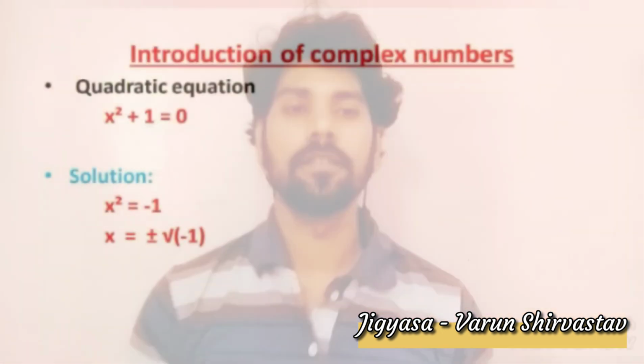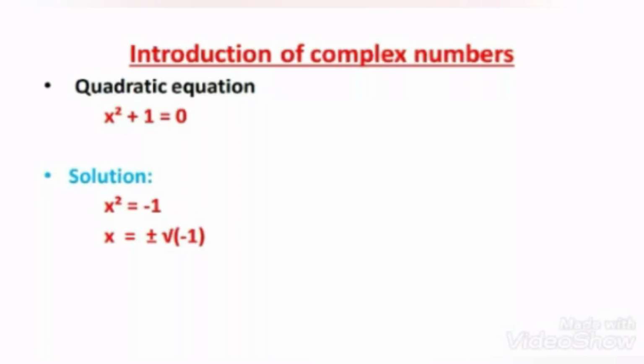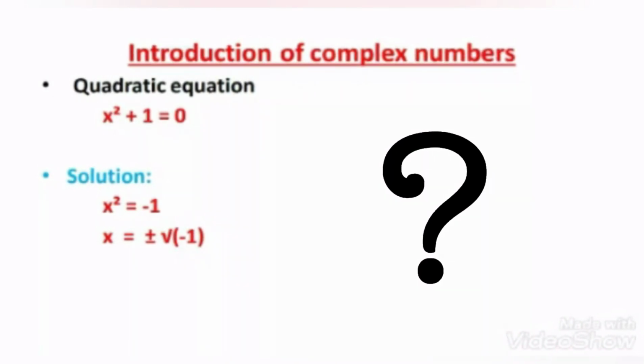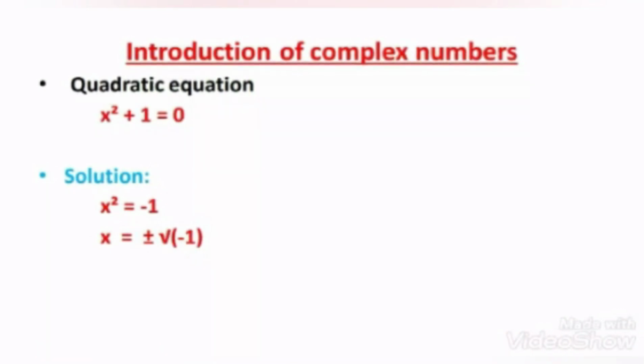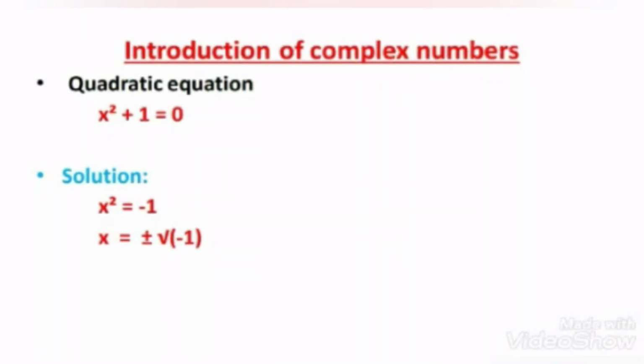As you know, in this video we are going to learn about complex numbers. But before starting, I want to ask you a simple question. Would you be able to solve this quadratic equation which you can see on your screen? x square plus 1 equals 0. Let's solve it together. When we solve it, we have x square is equal to minus 1. Now taking square root on both sides, what will we have? We will have x is equal to plus minus root of minus 1.